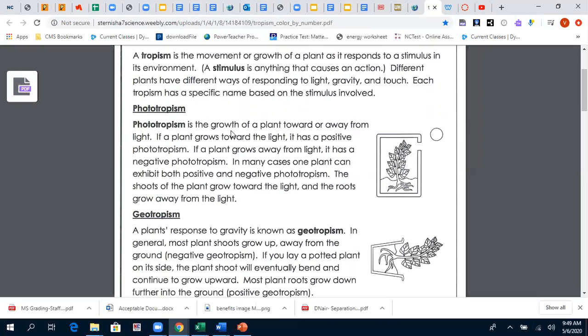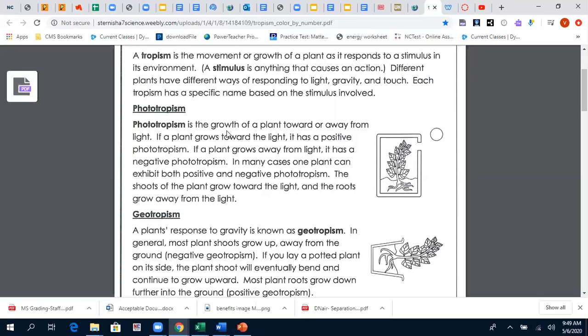If a plant grows towards the light, it is called positive phototropism because it is going towards the light. If a plant grows away from the light, then it is negative phototropism. Generally, in a plant, we will see both positive as well as negative phototropism. How? Positive phototropism because the plants are bending towards the light. Negative phototropism because the roots are going in the opposite direction into the earth, and hence they do not receive light, and hence it is negative phototropism.